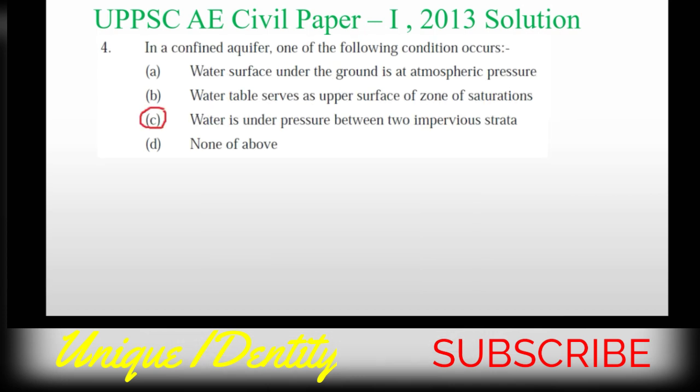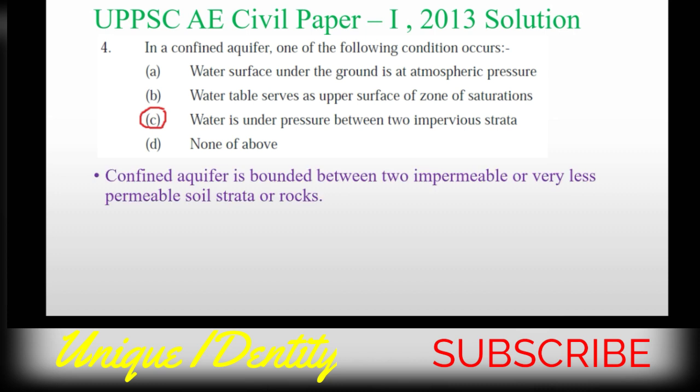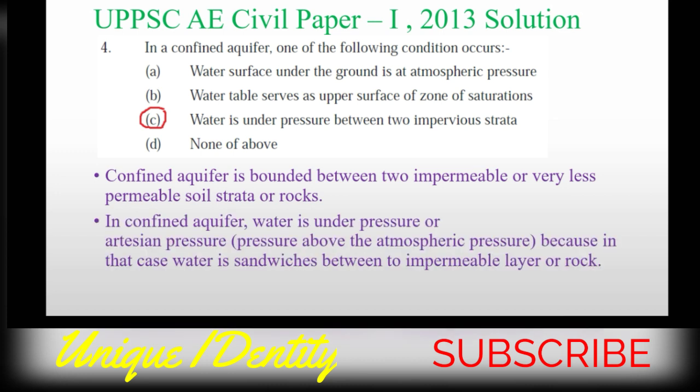Next question number 4. In a confined aquifer, one of the following conditions occurs. Now option C is correct. Water is under pressure between two impervious strata. I am explaining why. You all know that a confined aquifer is bounded between two impervious or very less permeable soil strata or rocks.